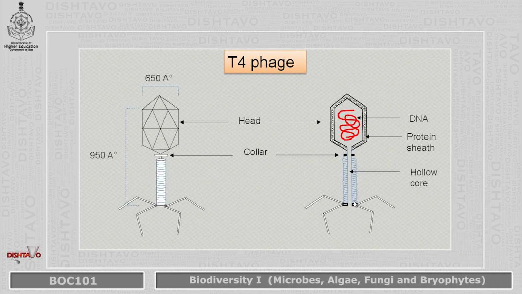After that, the hollow core terminates into the base plate, wherein a number of tail fibers are attached. Each tail fiber is attached to a corner of the base plate. The function of the tail fiber is that it carries the DNA. When the bacteriophage or T phage attacks the bacterium, it ingests the DNA from the hollow core, from the base plate to the bacterium.